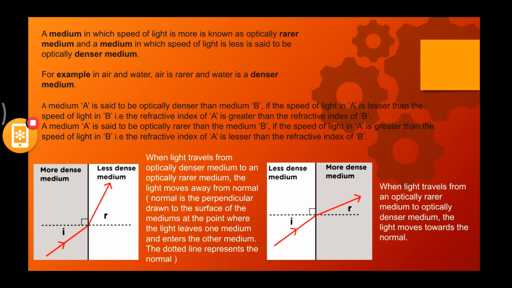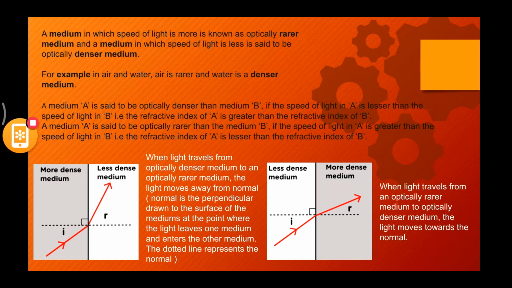With this, we finish today's session. But let us revise quickly whatever we have studied today. We started with different properties of light. We studied the speed of light, how it travels, the different intensities it has, and its frequencies and wavelengths. Then we started studying the specific properties of light.